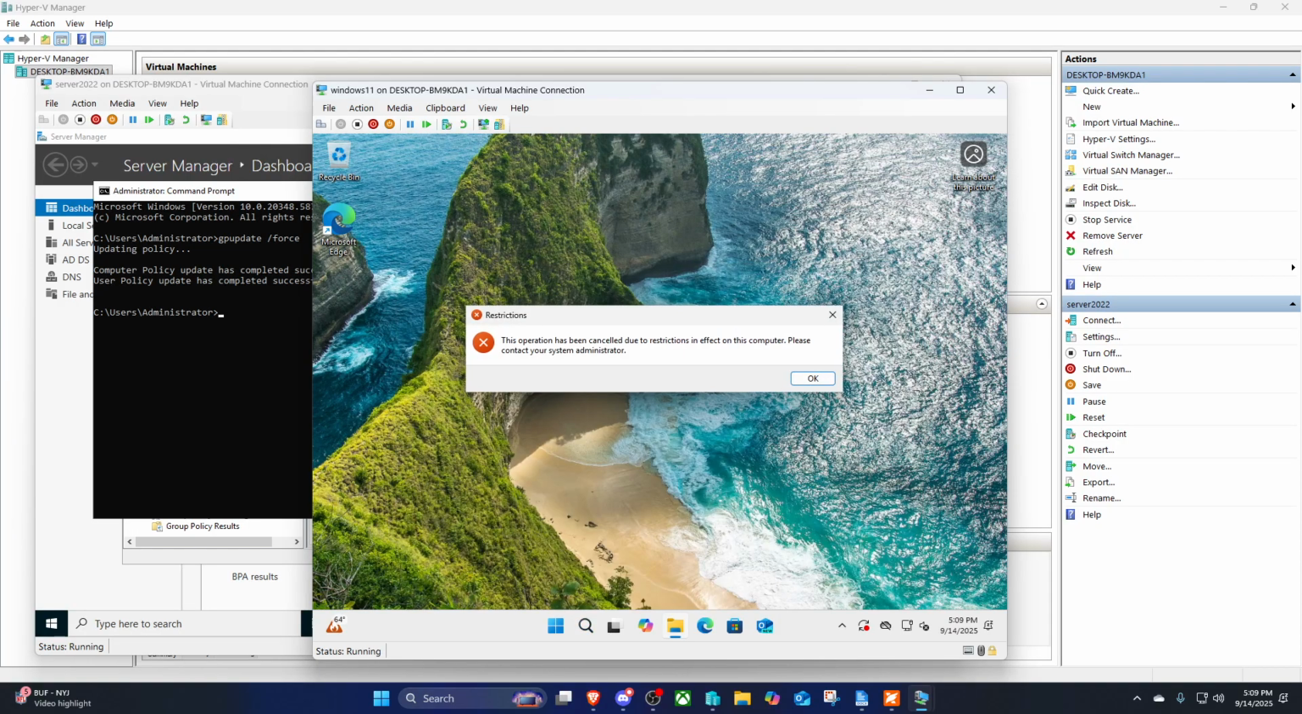Control panel. Ah, there we go. The operation has been canceled due to restrictions. Alright, so that group policy was created. I'm still brand new to group policy, so I'm just going over all my notes and everything.